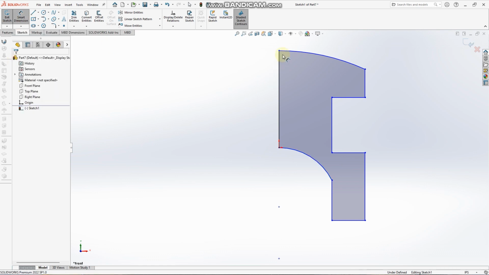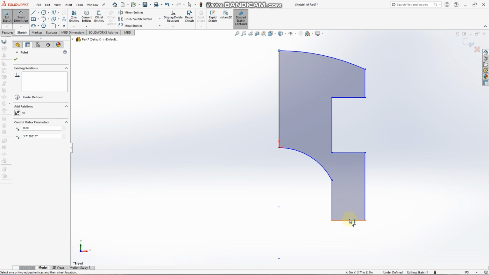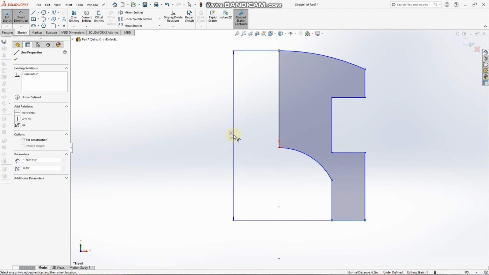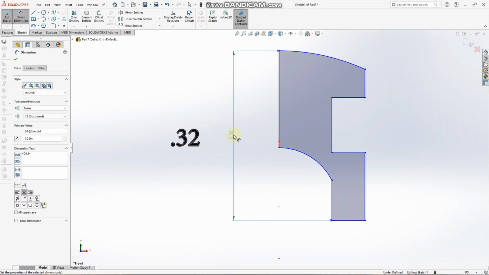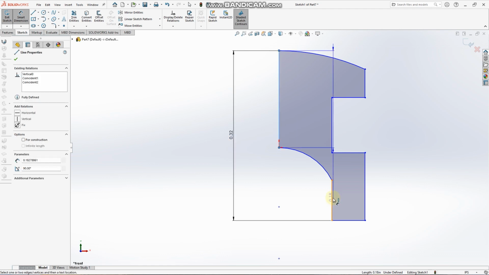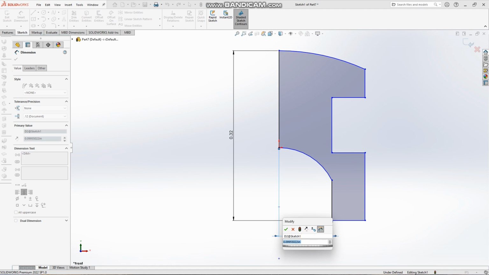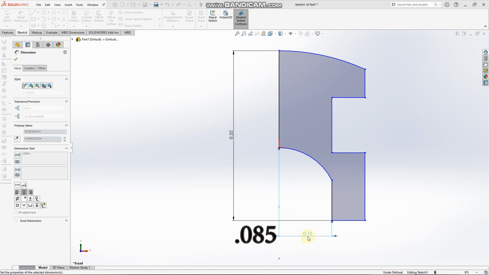Using Smart Dimension, dimension from this point to this line. Then we type 0.32. Then dimension from this line to this line. Then we type 0.085.